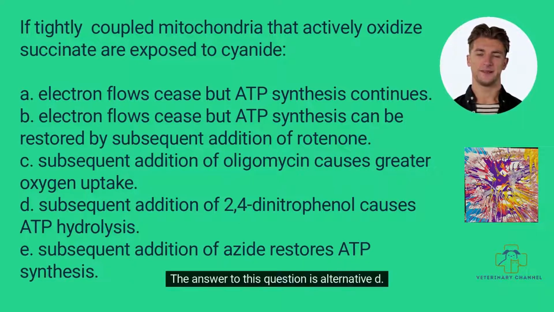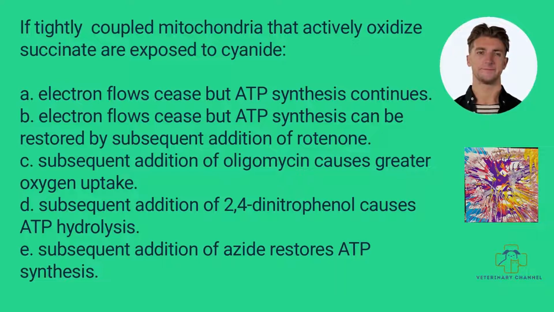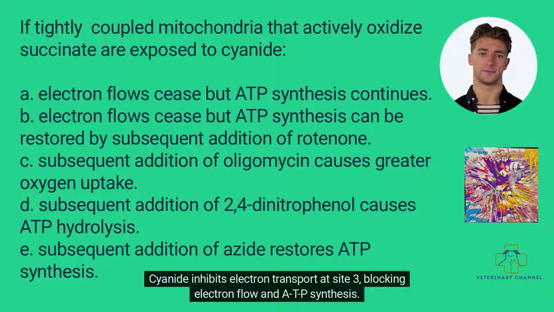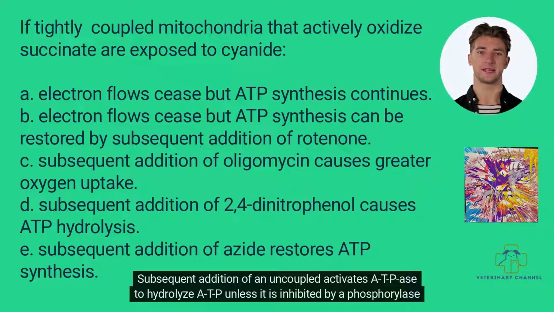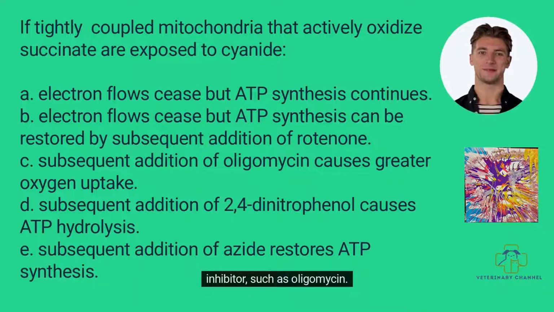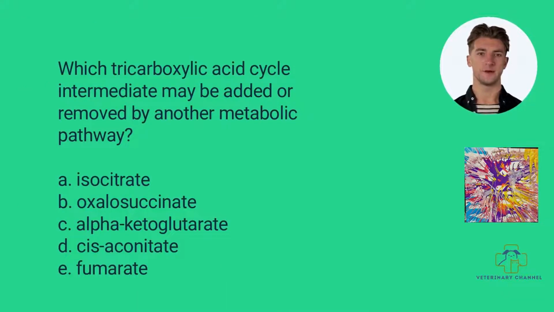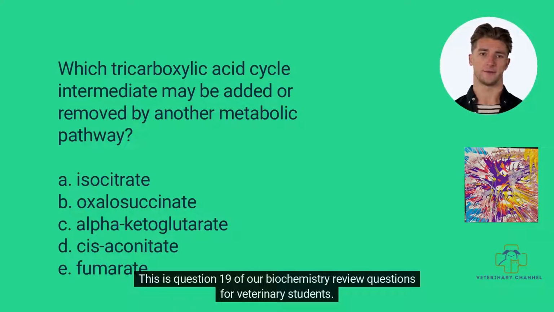The answer to this question is alternative D. Cyanide inhibits electron transport at site 3, blocking electron flow and ATP synthesis. Subsequent addition of an uncoupler activates ATPase to hydrolyze ATP unless it is inhibited by an ATPase inhibitor, such as oligomycin.